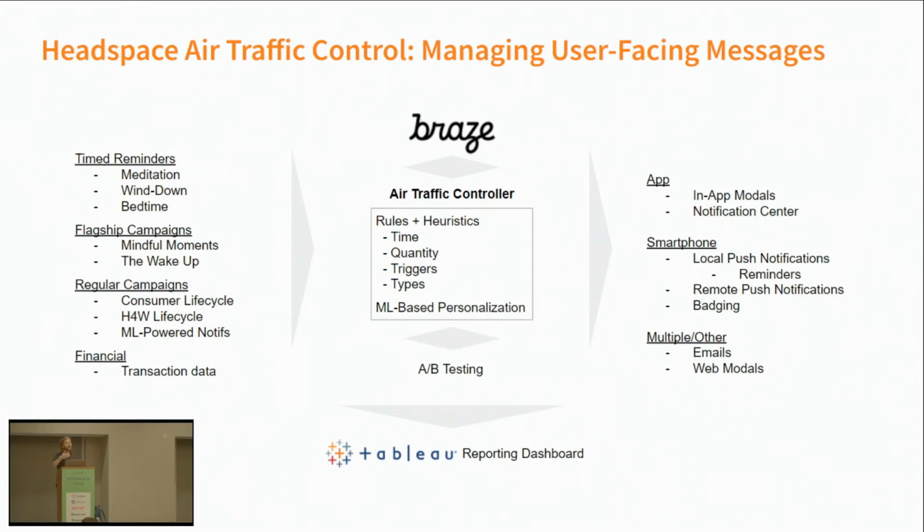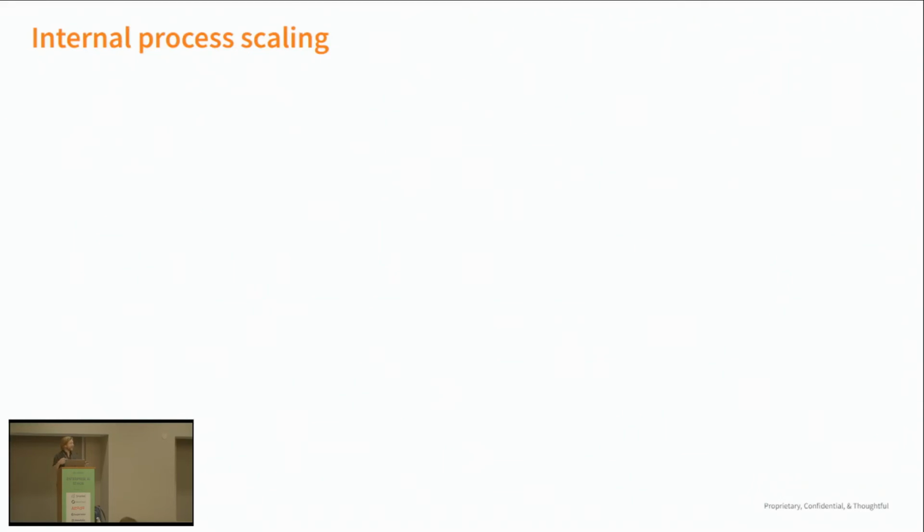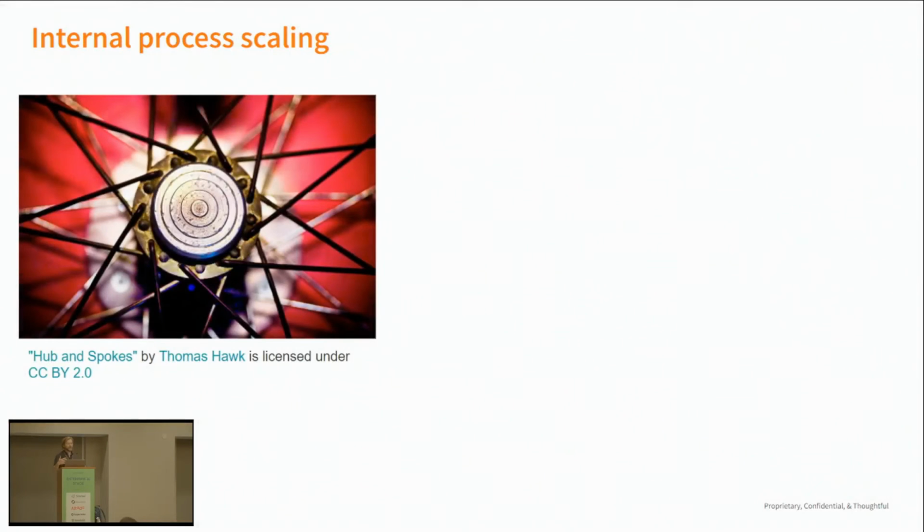And that's where we come to this process that we've been in right now of iterative design, of taking each of these steps: copy in the notifications, timing of the notifications, quantity, triggers, every parameter you can think of in terms of how to control notifications. We are testing iteratively to build out the type of air traffic control that works for us. We don't necessarily need this whole thing until we establish that we need every part of it. So we're using this iterative process, and to do that, we've been scaling our internal processes.